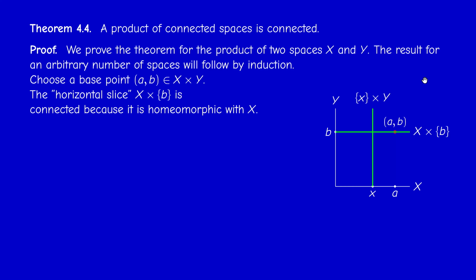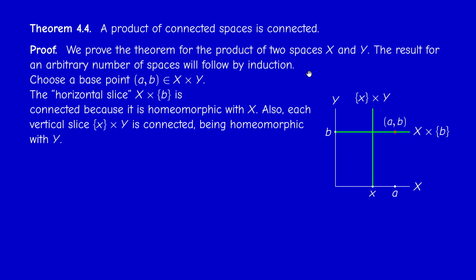You can write an explicit map. For example, just take the identity. The map f from X to X times {b} would be x maps to (x, b), the identity comma b. And this is clearly a homeomorphism. Now, if we consider an arbitrary point small x in capital X, and we consider the vertical slice {x} times Y, this is also connected, because for the same reason it's homeomorphic with Y. And as we said, connectedness is conserved under homeomorphisms.